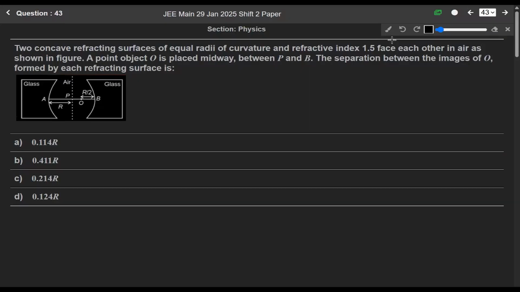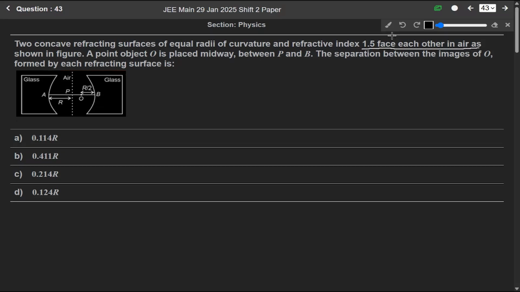Now, next question 43. Two concave refracting surfaces of equal radii of curvature and refractive index 1.5 face each other in air as shown in the figure. A point O is placed midway between P and B. The separation between the images of O formed by each refracting surface is. So this one is glass and this is air, and we are given radii of curvature and refractive index as 1.5, and they are facing each other in air.